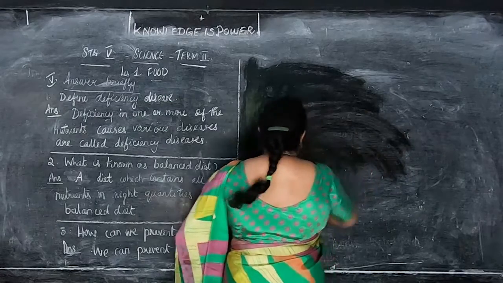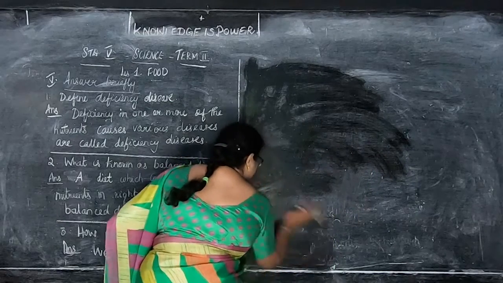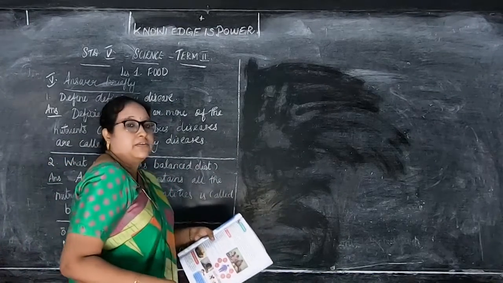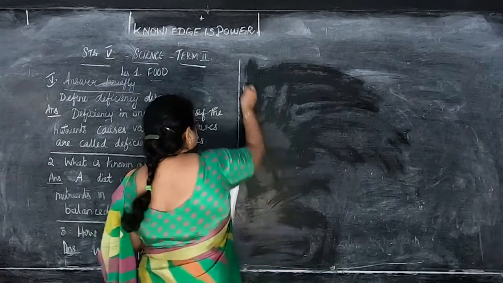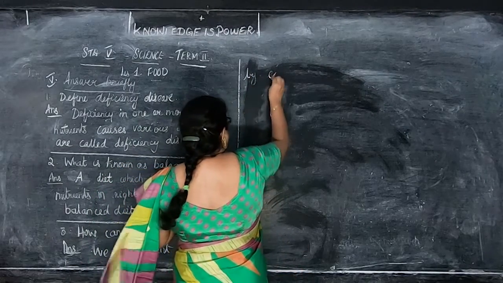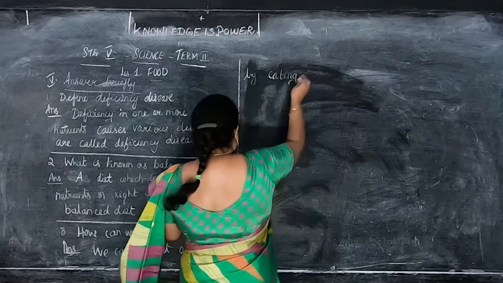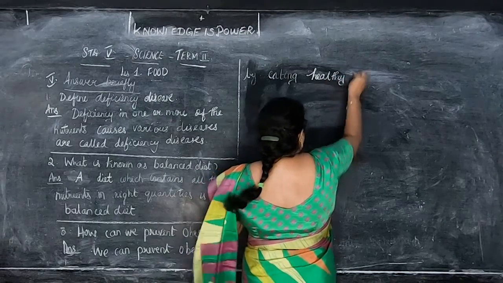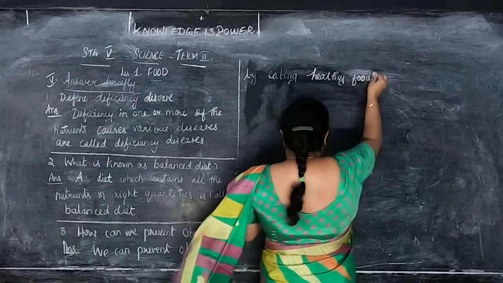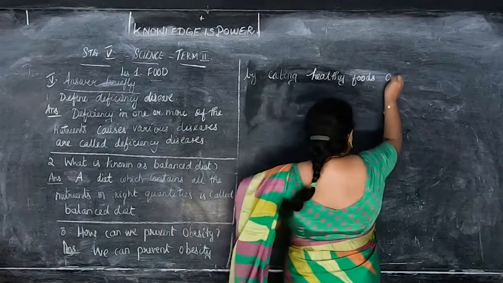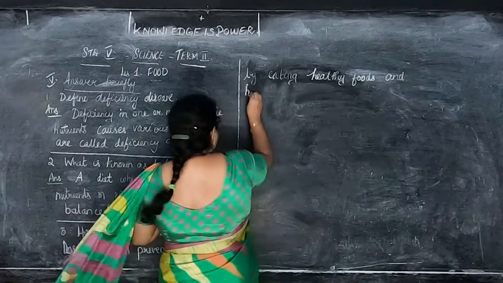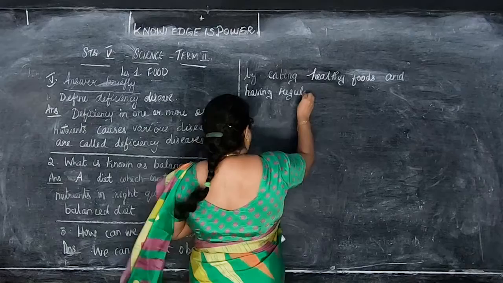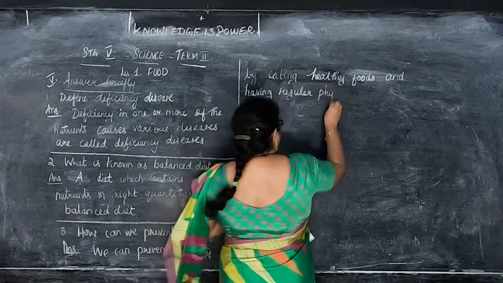We can prevent obesity by eating healthy foods and having regular physical activity. Okay, children? By eating healthy foods, and having regular physical activity.